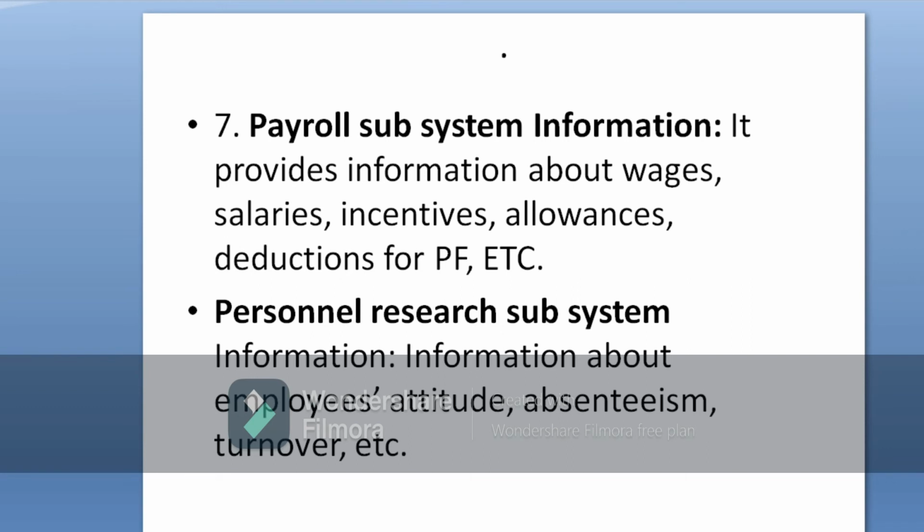What allowances the organization is giving to the employee, DA, HRA, that is also mentioned in the payroll subsystem information. How much incentive the organization is giving. Basically, there are categories of ratings. On that rating basis, the organization provides incentive to the employees. If the employee scores an average rating, the organization gives, for example, 25,000. If the employee scores a good rating, the organization gives 50,000 as an incentive. If the employee scores outstanding, the organization gives 1 lakh rupees as an incentive.